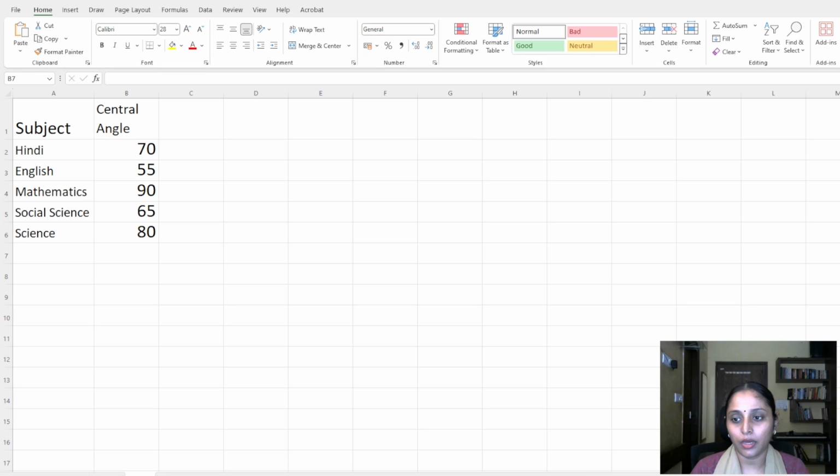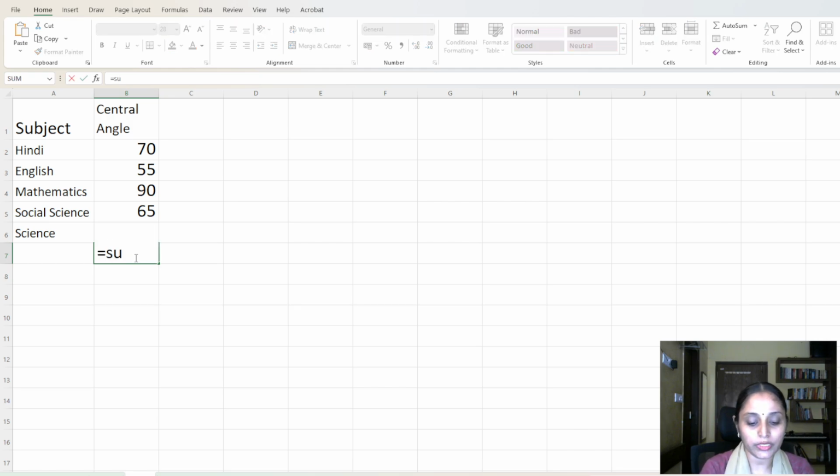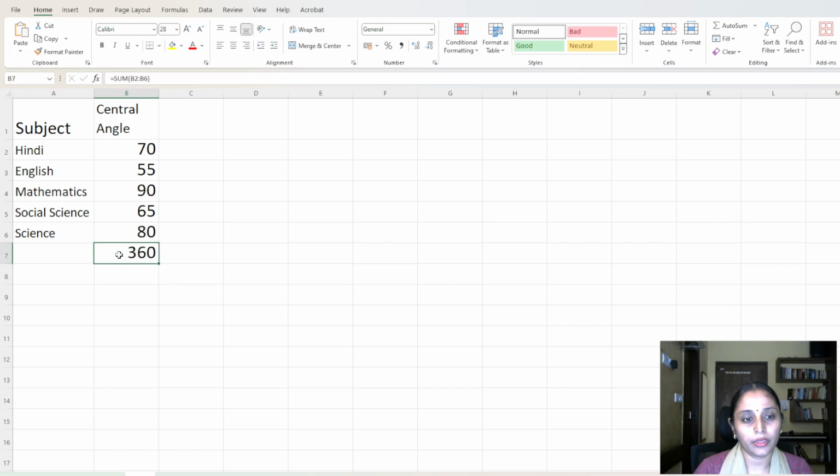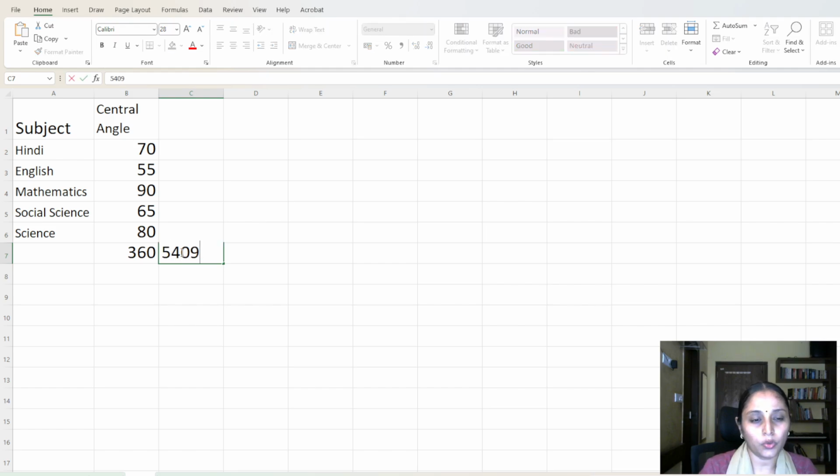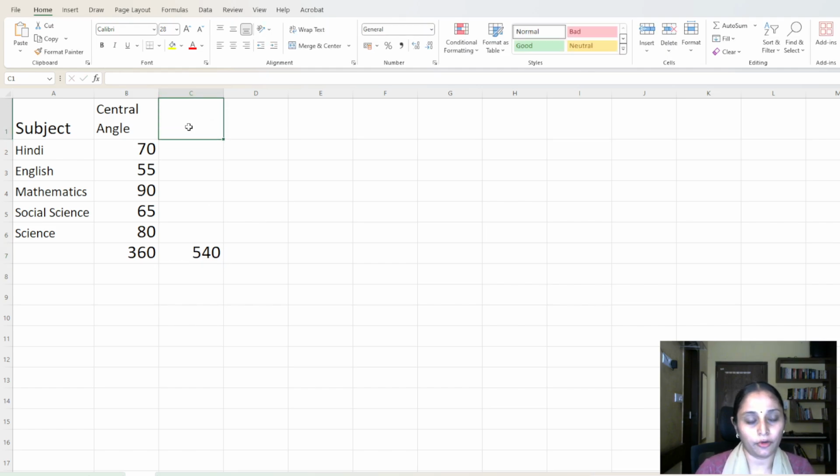Now let's look at the first question. In which subject did the student score 105 marks? In order to answer this, first of all, we know that the total is 540. Now here the total marks is 540. These are the marks obtained, right?